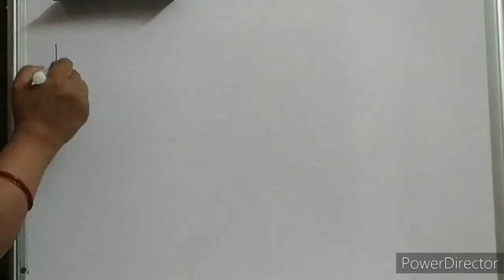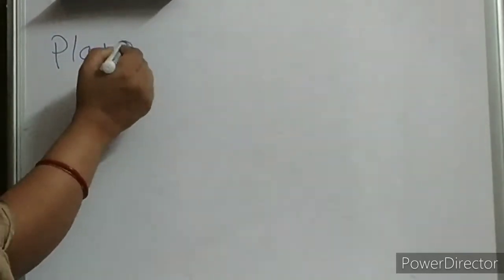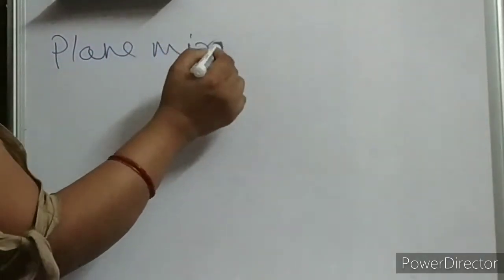We'll discuss the plane mirror today. I want to refresh this knowledge, so just go back to your memories, so that it will be much easier to understand spherical mirrors.